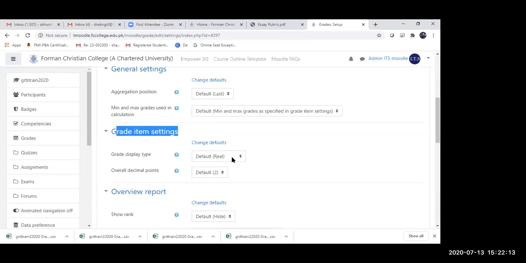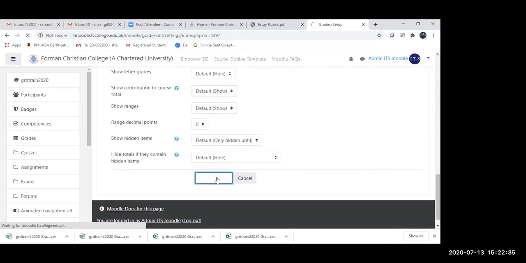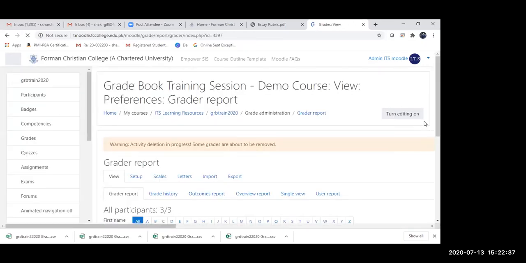Under the grade item settings, you can see that by default it is selected on real. Because it is selected on real, it is only showing you the scores. It is not showing you the grade or the percentage. I'm going to change it to letter grade and percentage. There we are. Only after changing that, I don't need to do anything else. I can simply save the changes.